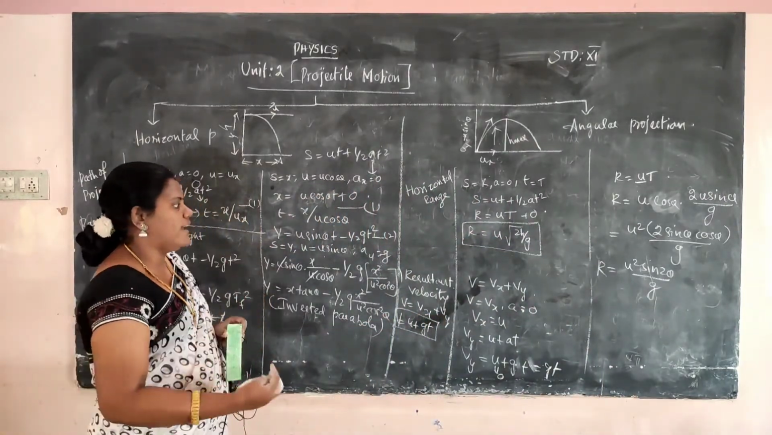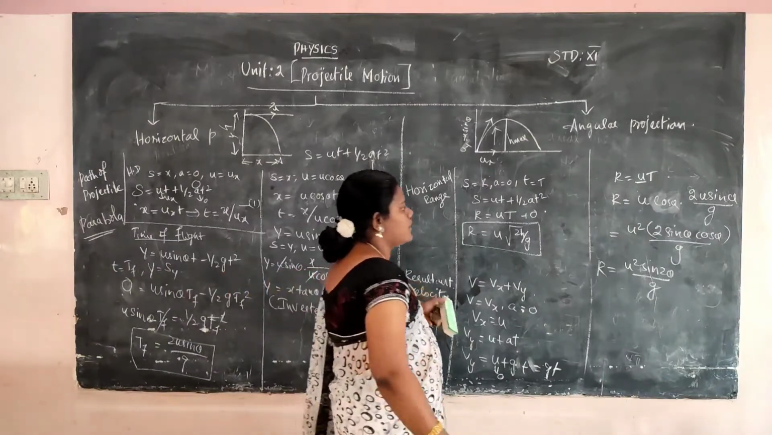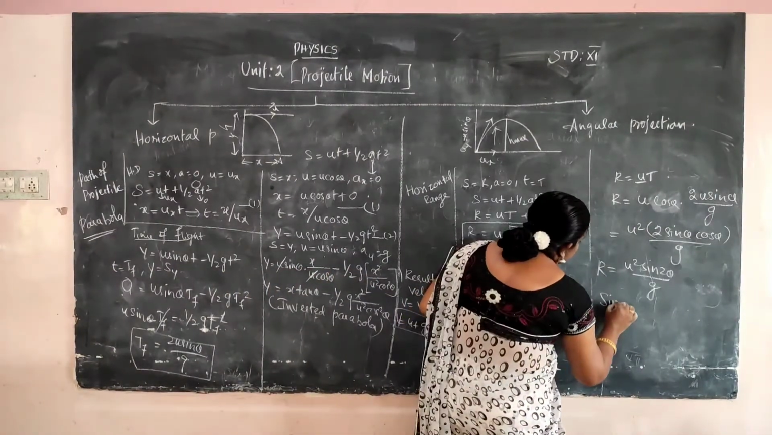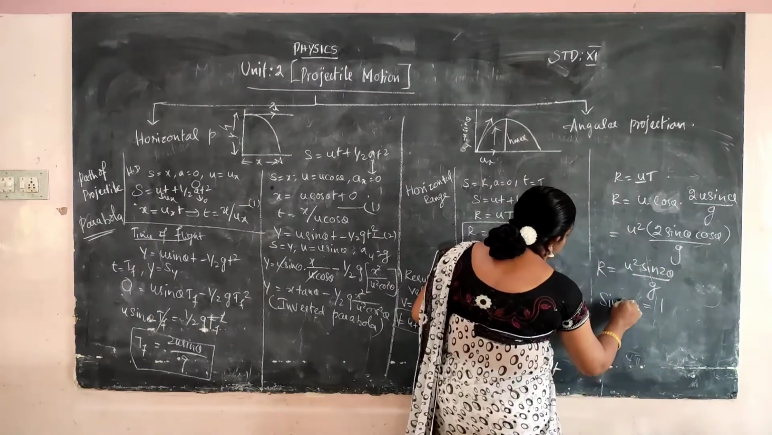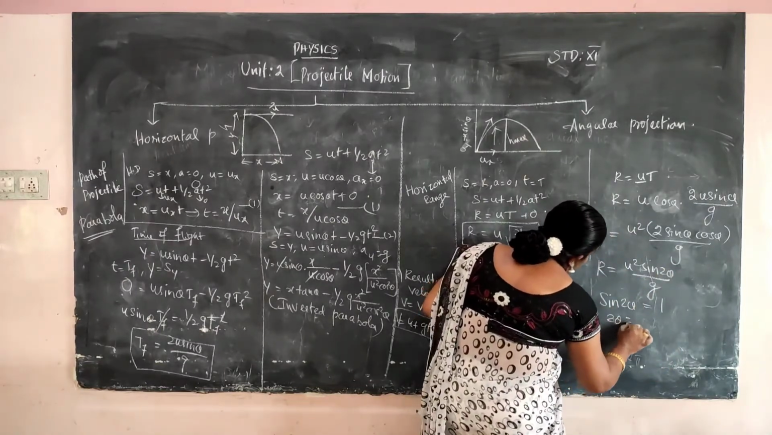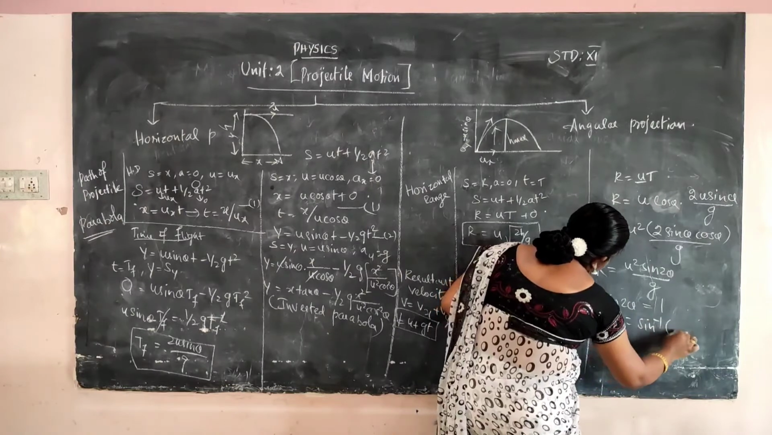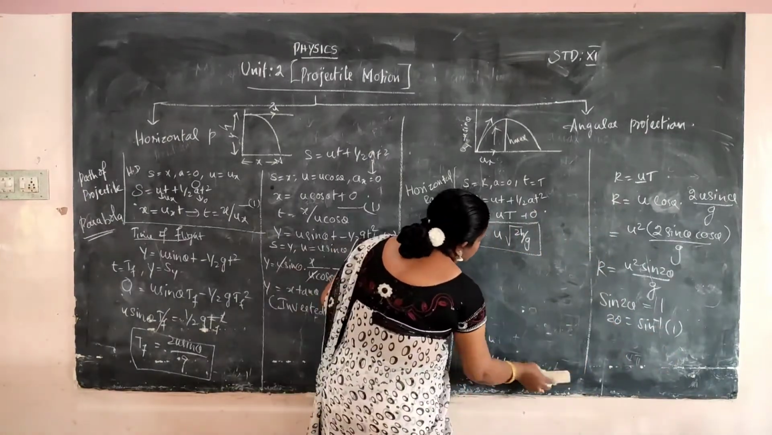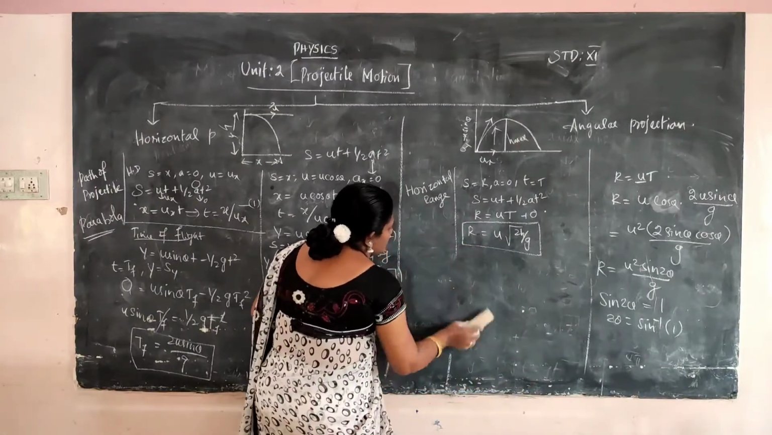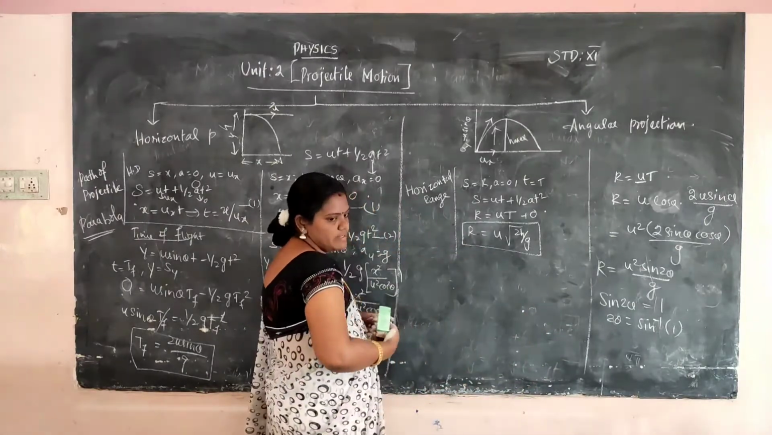When will the sin 2 theta value be maximum? Sin 2 theta is maximum when its value is 1. So 2 theta is equal to sin inverse of 1. What's the value of sin inverse of 1? Sin of 90 degrees is 1.